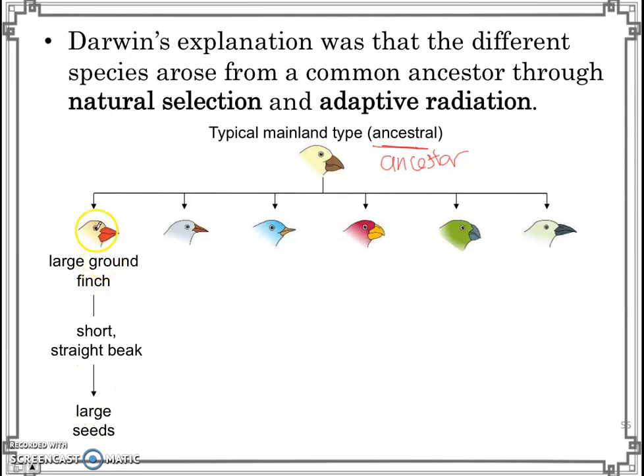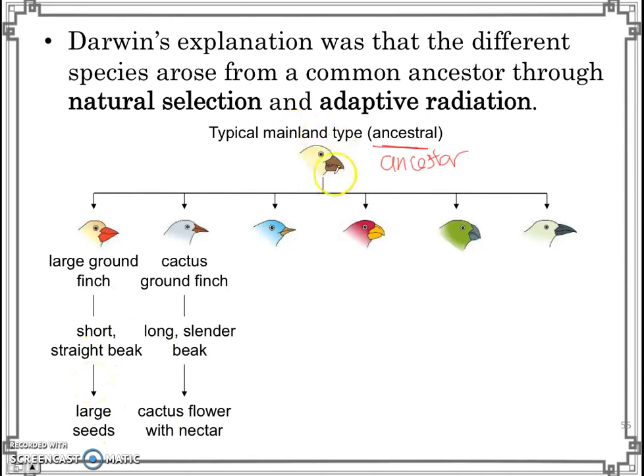And through the process of natural selection, it became this new species of finch which was good at eating large seeds. And then another group of ancestors flew to an island where there were lots of cactus, and so those ancestors, through natural selection, became a new species which eats cactus. And then some of the ancestors went to an island where there were many flying insects. How horrifying. Many flying insects. And so the ancestors, through natural selection, had slender beaks, which were very good at eating flying insects.